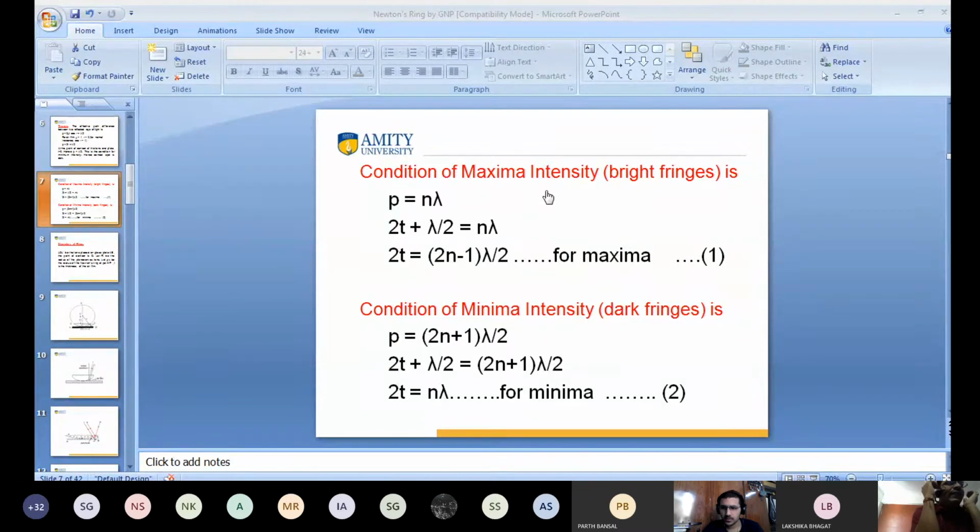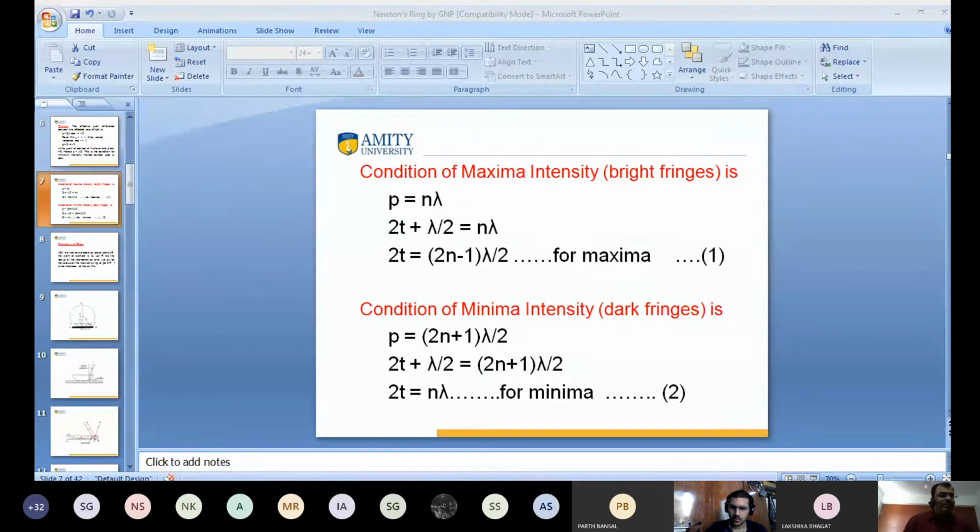Yes, air film. Hello, there is a formation of an air gap between the glass plate and the convex lens. I already told you that, like this one. Have you seen my camera? This is the plano convex lens. Plano convex means one side is convex and the other side is plane. It is kept on the glass plate. So an air film, an air gap, arises between the convex surface and the glass plate. If I consider the air film, what is mu? For air, mu is 1. Clear? Any more doubts? You have to ask me.